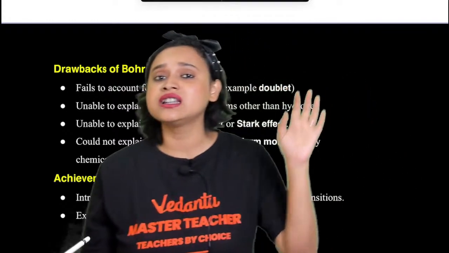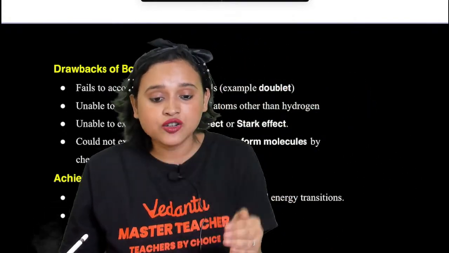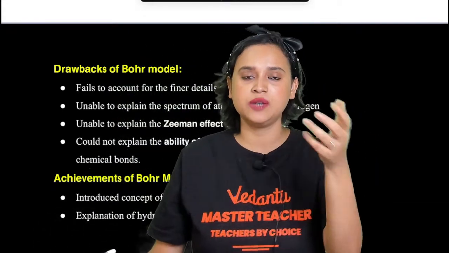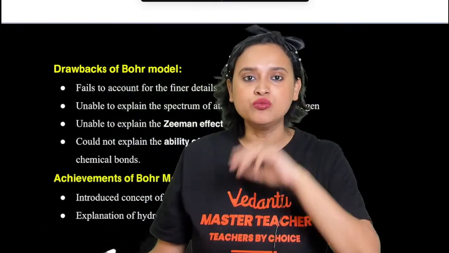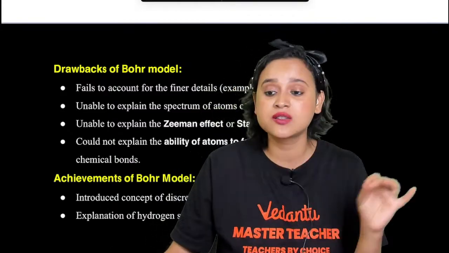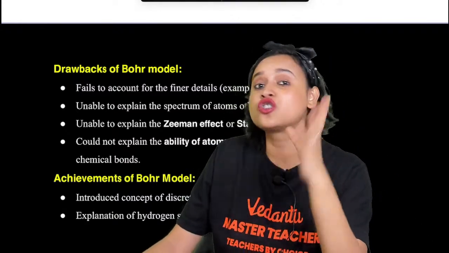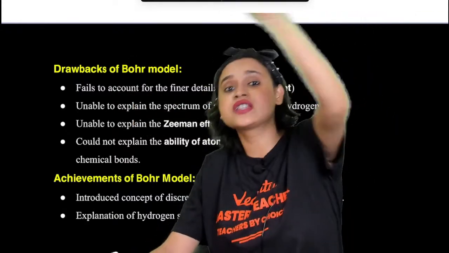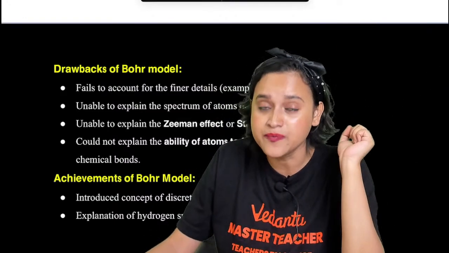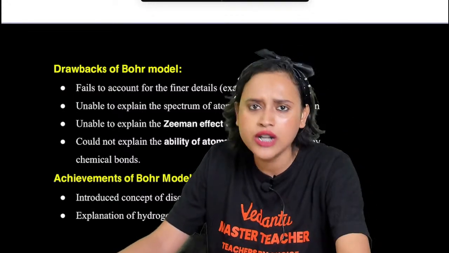He could not explain the line spectra of multi-electron systems. He could only explain one electron systems, hydrogen or hydrogen-like, like He plus or Li2 plus. Only one electron system he could explain. He could never explain multi-electron systems. He could not explain the distribution of electrons in the orbits, which later was given by the Bohr-Bury rule, if you remember. He could never explain how many electrons are there in each orbit.